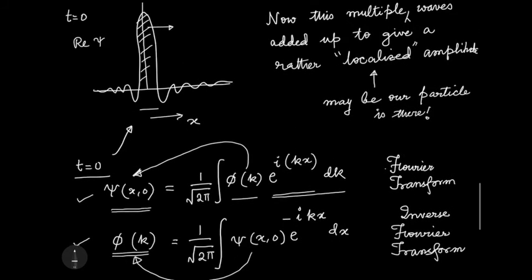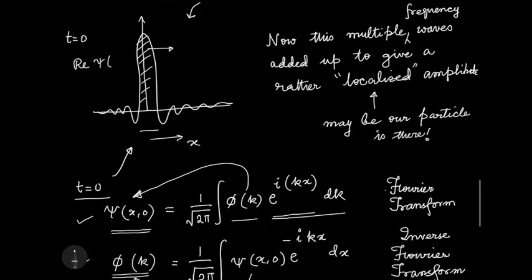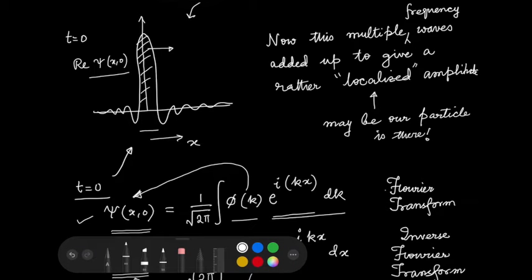Now remember how this psi at t equals 0 looks. This is psi(x, 0), right? What would I have expected if I see this entire thing moving towards the right?